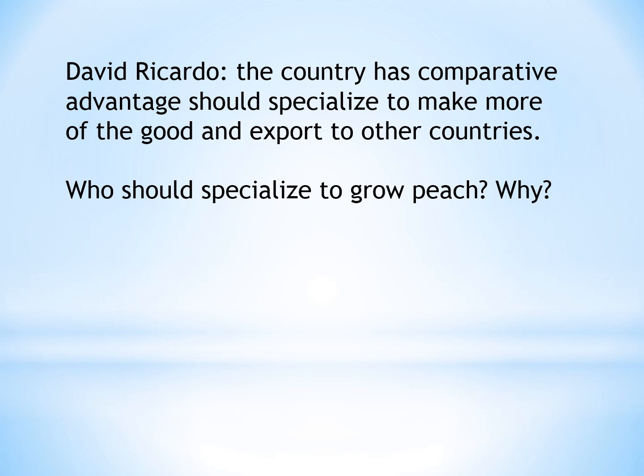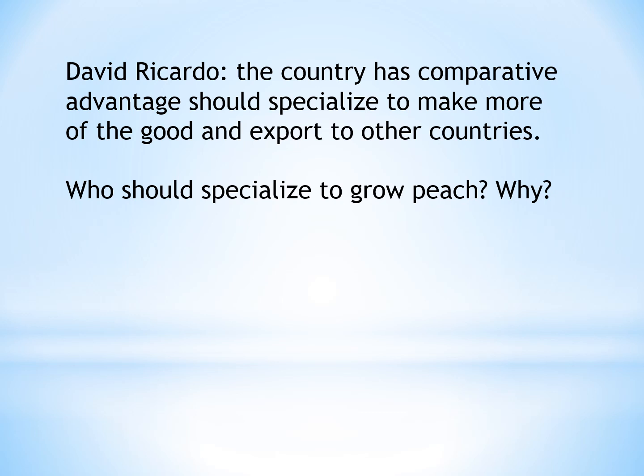Okay, so David Ricardo is a student of Adam Smith. He was the one who found the comparative advantage theory. He said that the country that has comparative advantage should specialize to make more of the good and export it to the other countries. So each country has comparative advantage and also comparative disadvantage, so you just trade with the other country.